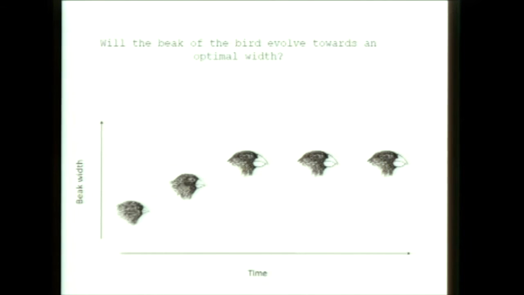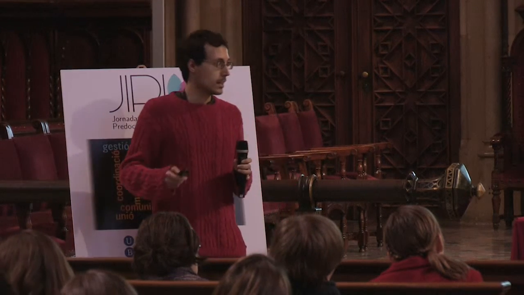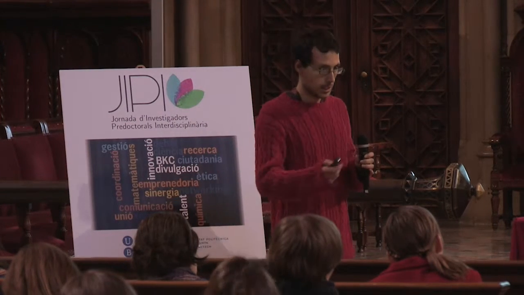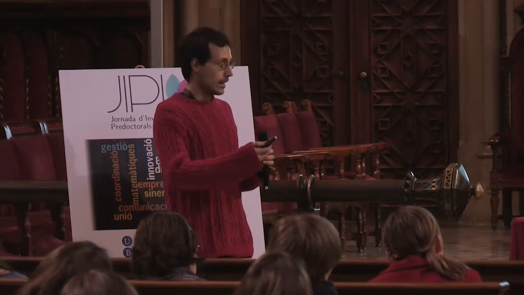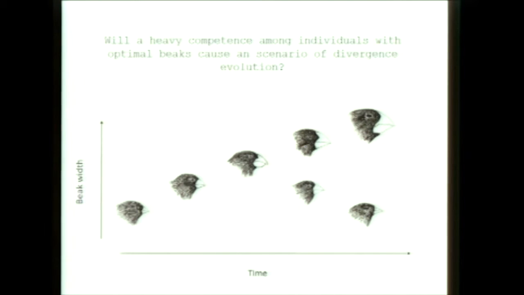It can happen that the beak of the bears will evolve toward an optimal size that allows the bear to eat as many seeds as possible. Another thing that it can happen is that once the bear has arrived to this optimal beak, because there is a lot of competition between the bears, then it is better for the bear to change the beak a little in order to exploit another kind of seeds, the bigger or the smaller. And if this happens, we have a branching process that splits the original species in two.